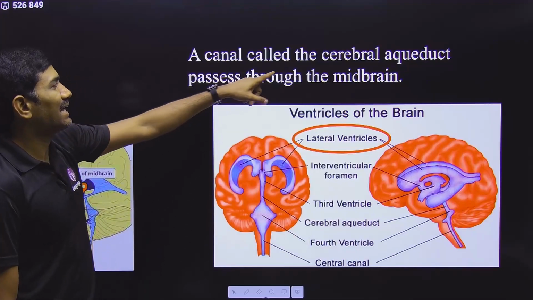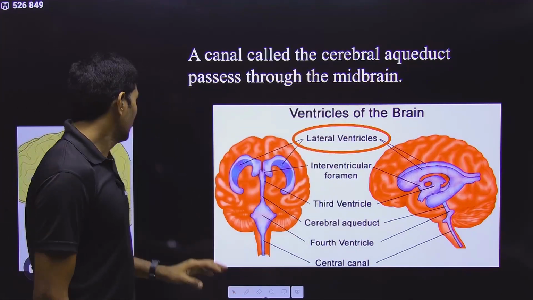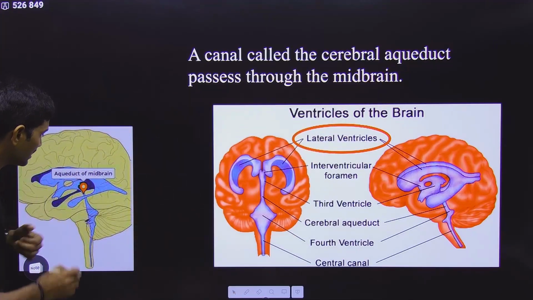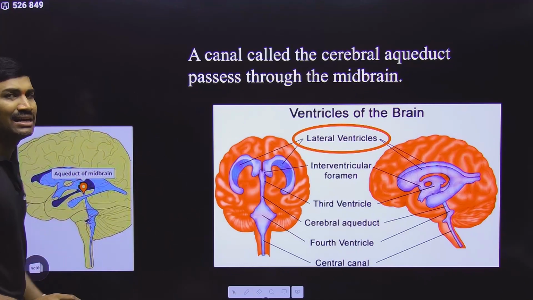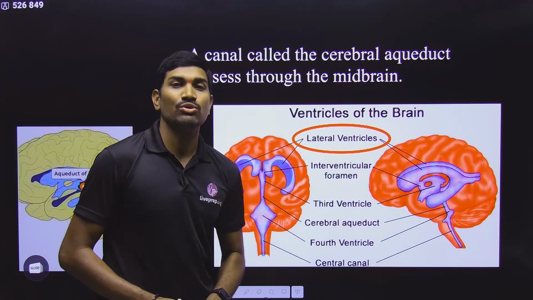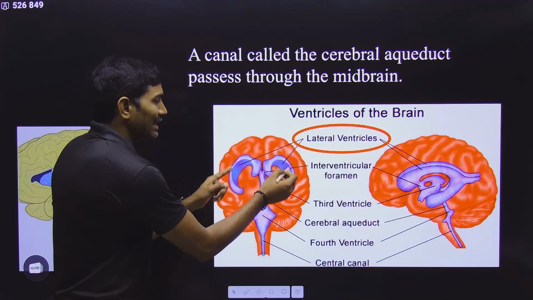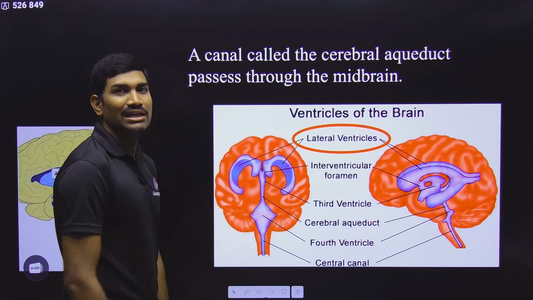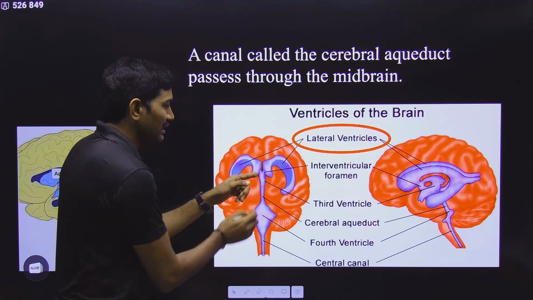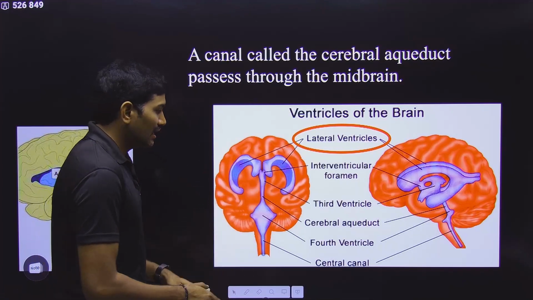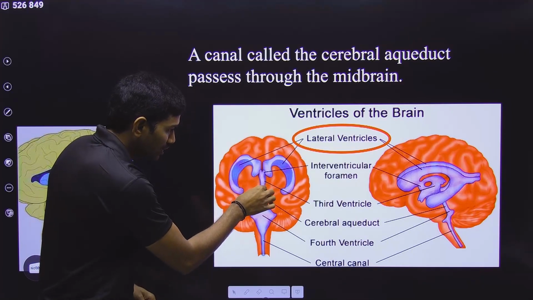And next they say a canal called the cerebral aqueduct. See here, this is the cerebral aqueduct that is passing here. Actually this concept is related to the ventricles of the brain. In the brain, there are two lateral ventricles, one in each hemisphere, and they are connected to the third ventricle. Now this third ventricle passes through a small canal.